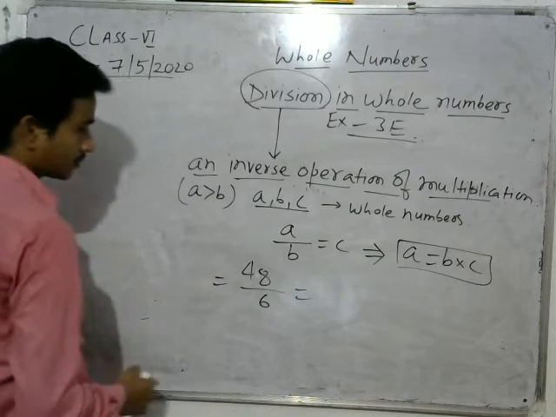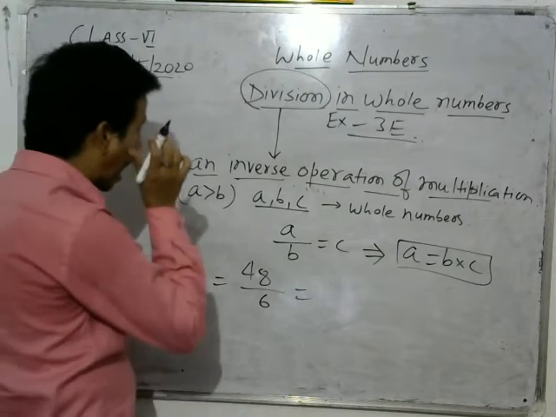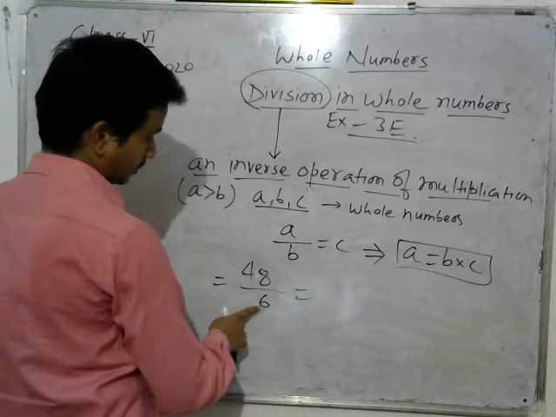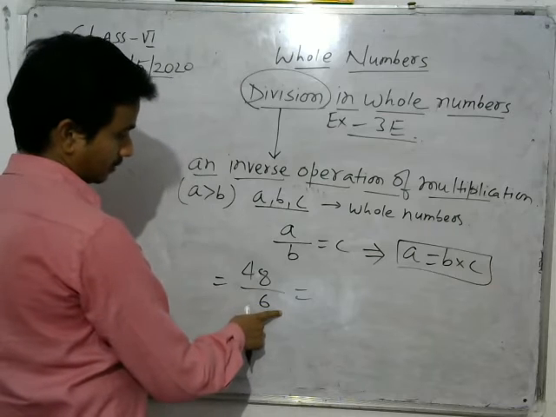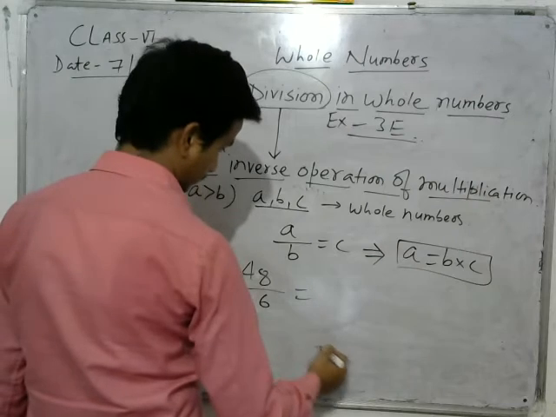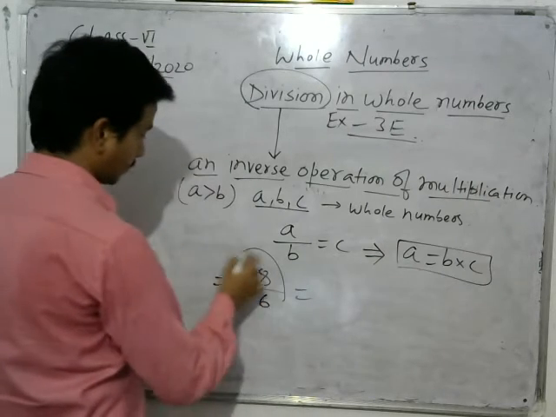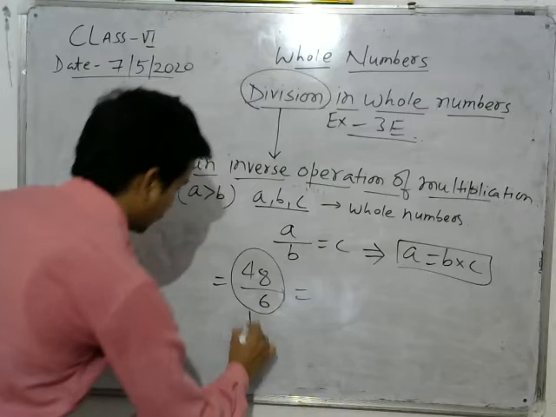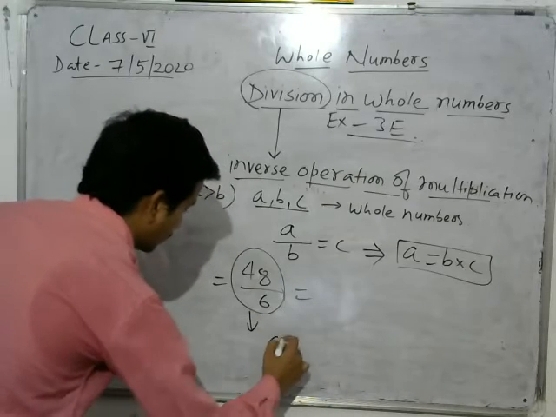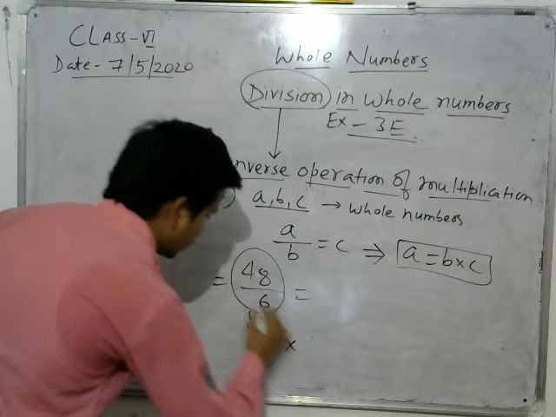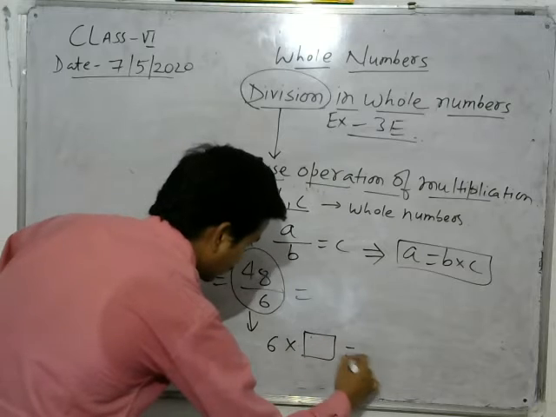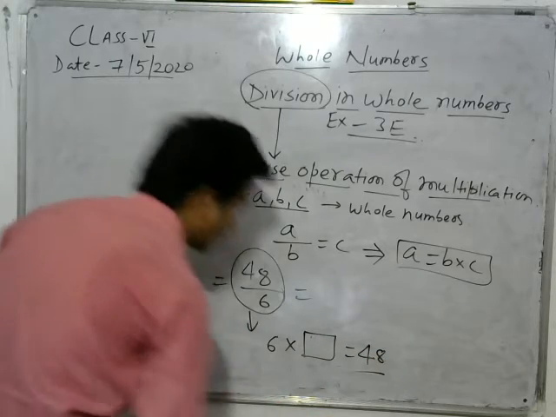It means by what number 6 should be multiplied to give 48.